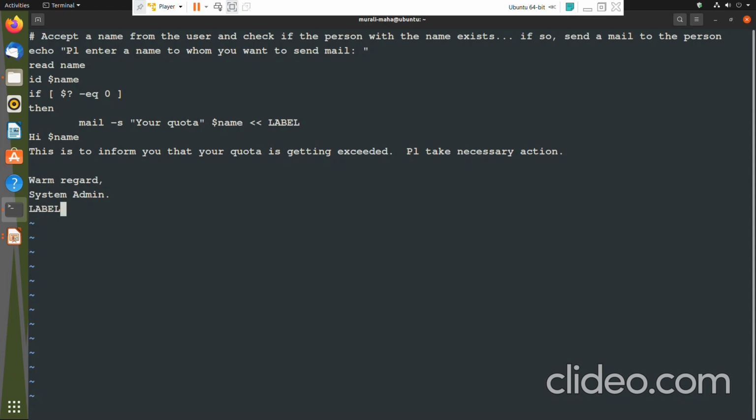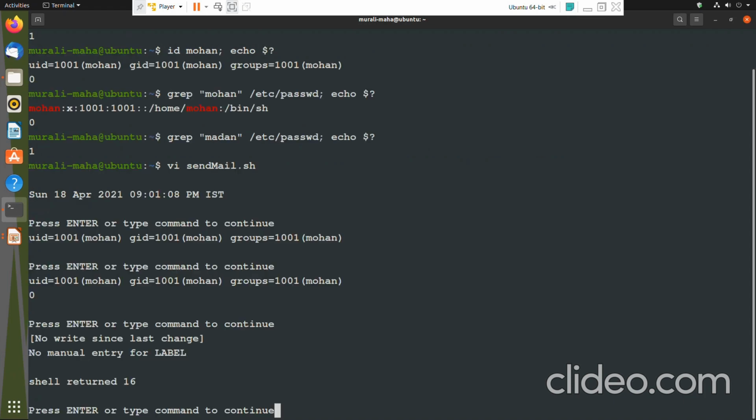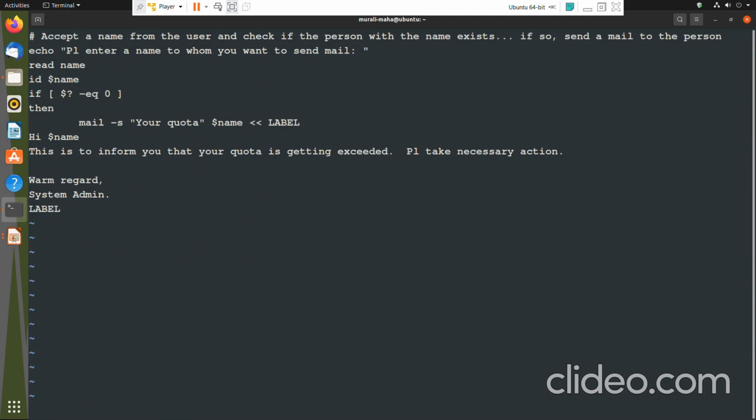What is the meaning of this here document? What is the purpose of the here document? When you want to supply the input to the command, mail requires an input file. In place of an input file you want to tell the mail command that your input is just here. Instead of giving some input file, I am just giving the input just here. If you want to tell that, there is a specific operator, the double less than.